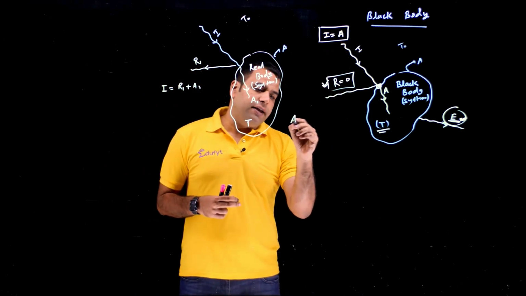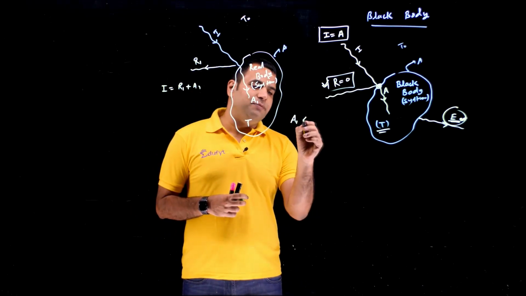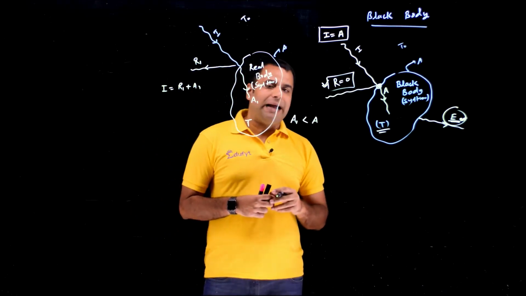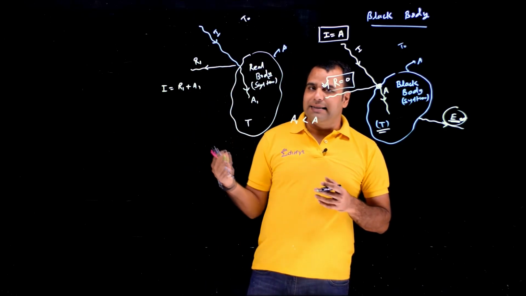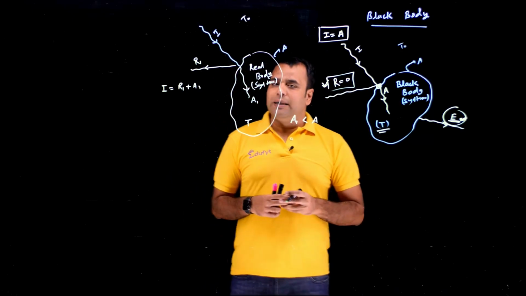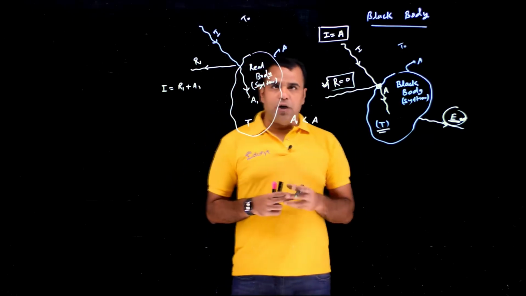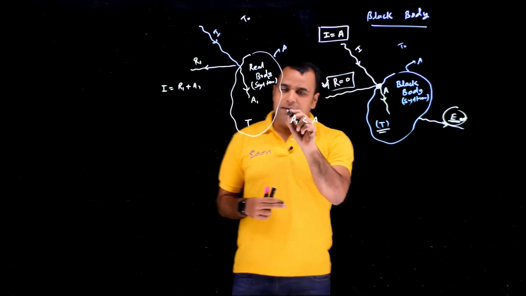So if I say for the real body, absorption by the real body will always be less than the absorption by the black body. So black body will be absorbing more and real body will be absorbing less, corresponding to the same energy incident upon both the bodies, if they are having the same cross-section area and the temperature outside and inside is same. So that's the result we are getting.